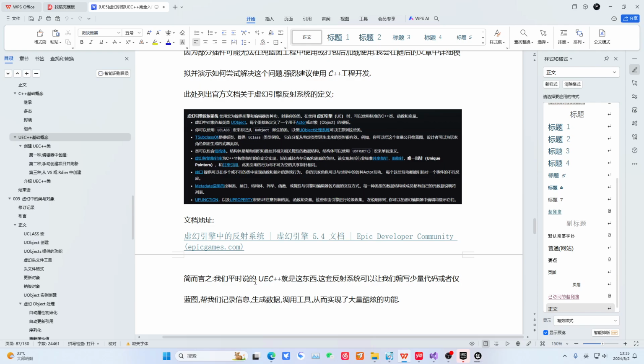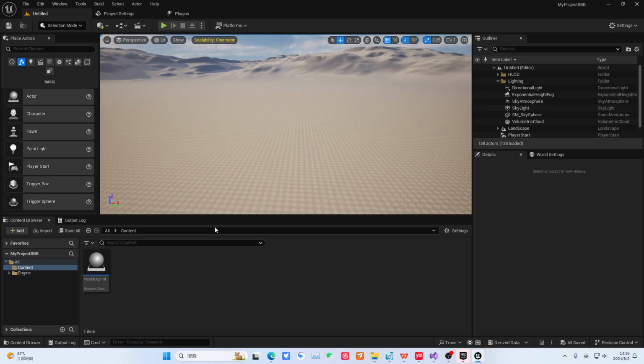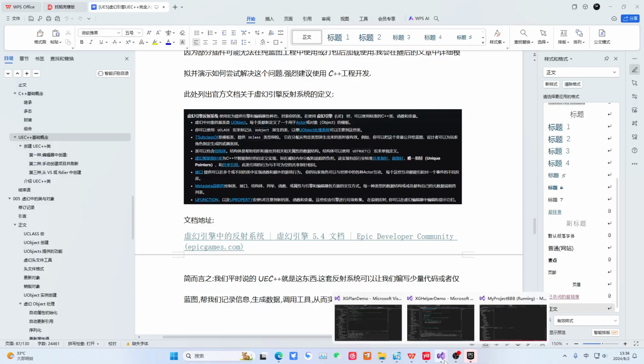That is, our UE C++ reflection system, the entire framework of this engine. This reflection system allows us to write a large amount of code or just use blueprints to help us record information, generate data, and call tools to achieve cool rendering effects, including damage calculation, some game logic, and some tools. So this whole thing is actually the reflection system of our engine. Its underlying code is all our C++ code.